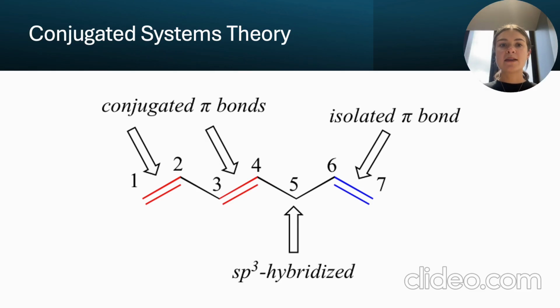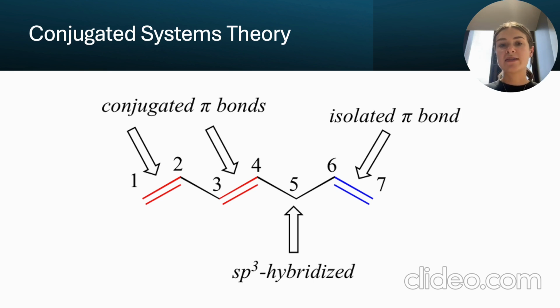So you might be wondering, why does a conjugated system matter if we're focusing on the energy gap? Here's the thing: conjugated systems, where you have alternating single and double bonds, as illustrated in red, are key because they allow the pi electrons to spread out over multiple atoms. This makes it easier for molecules to absorb light because the energy gap between the ground and excited states becomes smaller as the conjugated length increases. Take something like butadiene, for example.